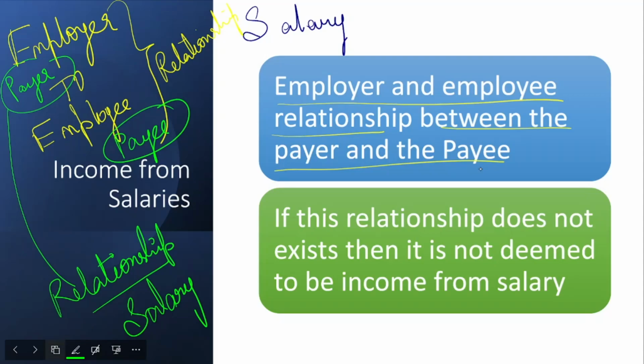If this relationship does not exist, if there is no relationship between the payer and payee, then it is not considered as income from salary. If the amount is not received from an employer to employee or payer to payee, then that particular amount cannot be considered as salary, so it will not fall under the income from salaries head.